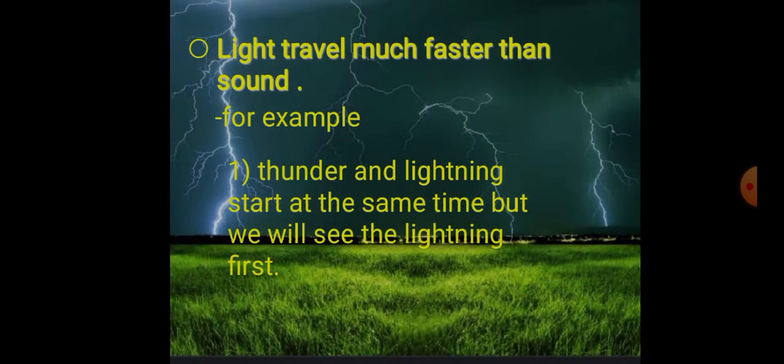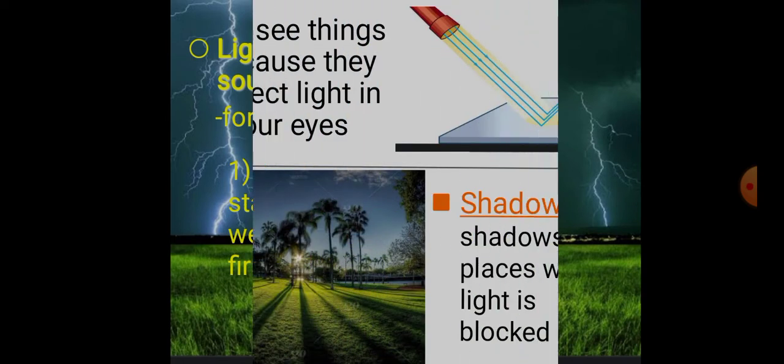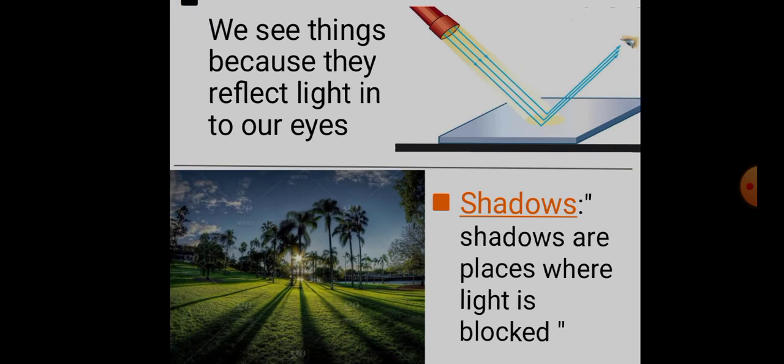Light travels much faster than sound. For example, thunder and lightning start at the same time, but we will see the lightning first. We see things because they reflect light into our eyes. Shadows are places where light is blocked.